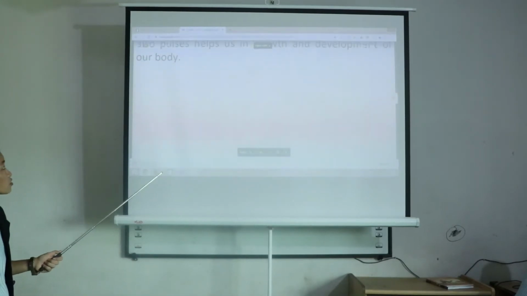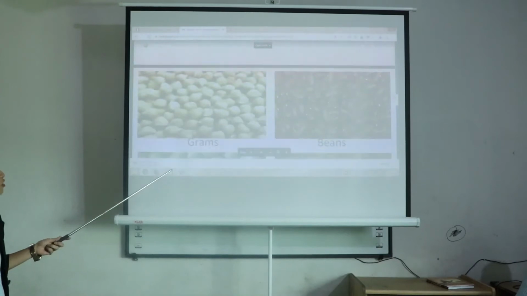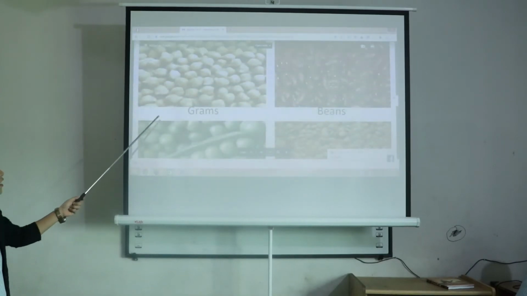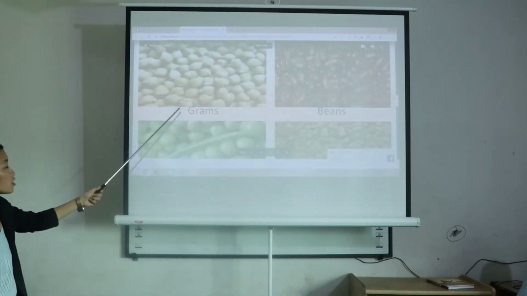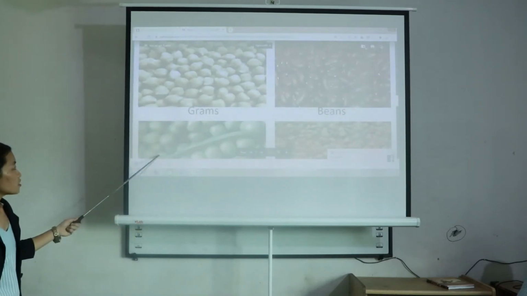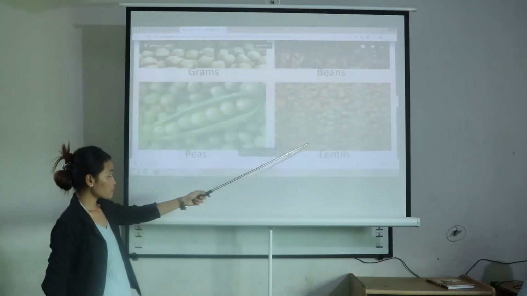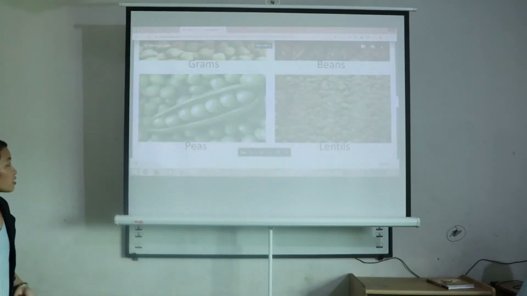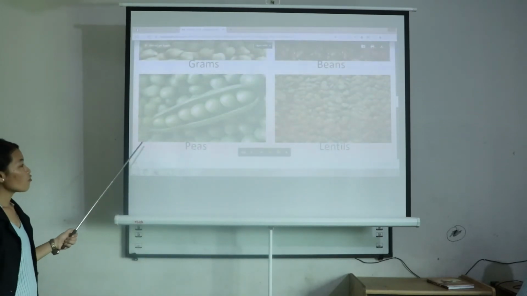Now here are some pictures of pulses. These are examples like grams. We have already seen grams, beans, peas and lentils. These are the examples of pulses.